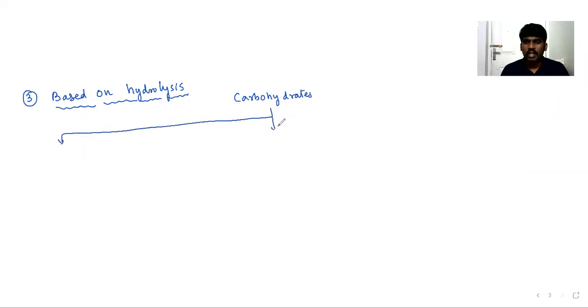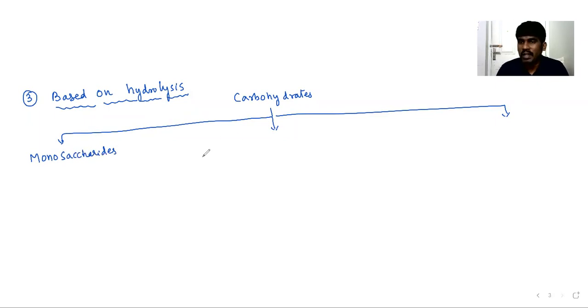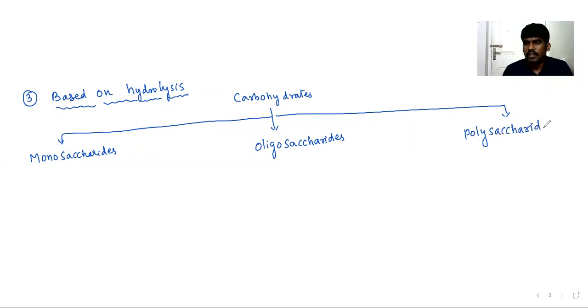The first type is called monosaccharides. Children, saccharides are nothing but carbohydrates as per Latin terminology. The second one is oligosaccharides. The third one is polysaccharides. So based on hydrolysis, we have 3 types of carbohydrates: mono, oligo, and polysaccharides.